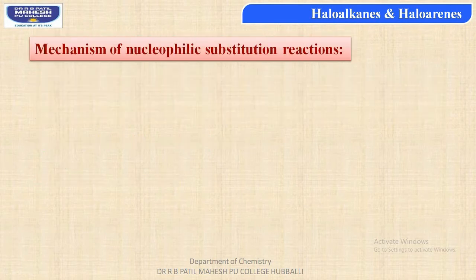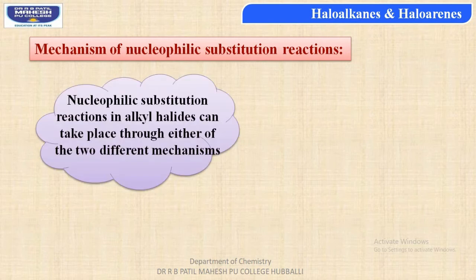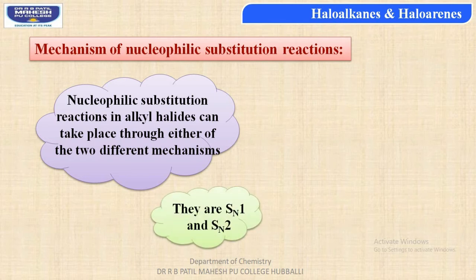Now let us understand mechanism of nucleophilic substitution reactions. Nucleophilic substitution reactions in alkyl halides can take place through either of the two different mechanisms. And the first one, students, is SN1 mechanism, whereas the second one is SN2 mechanism.